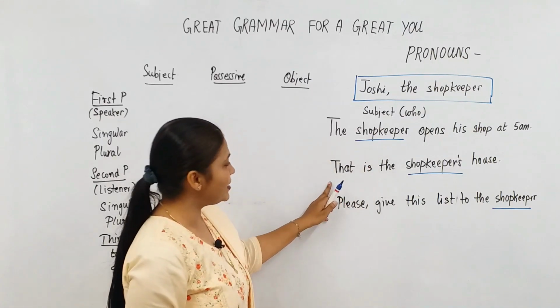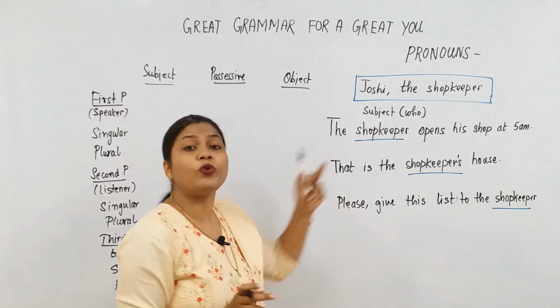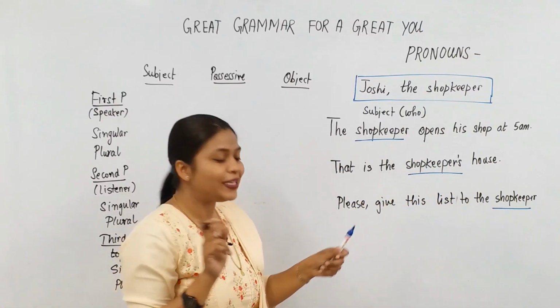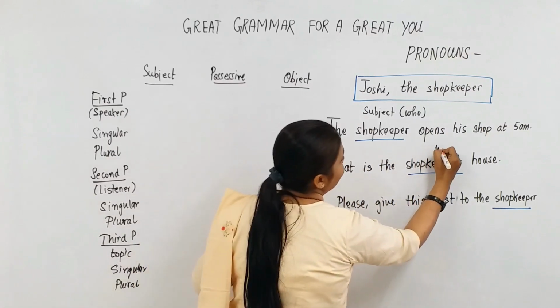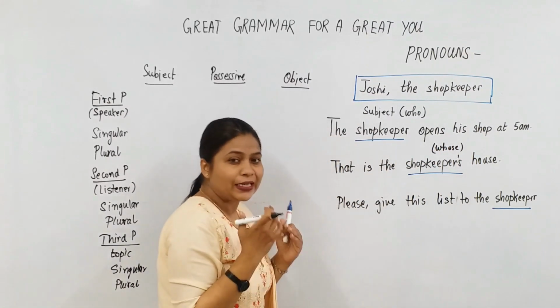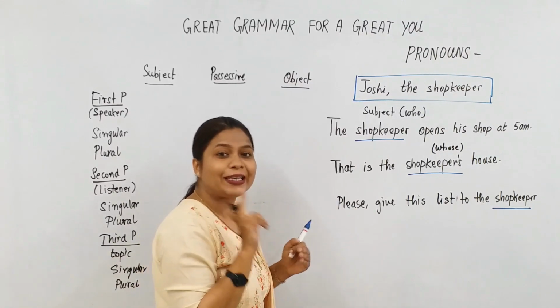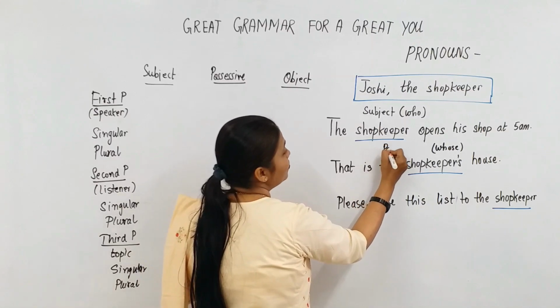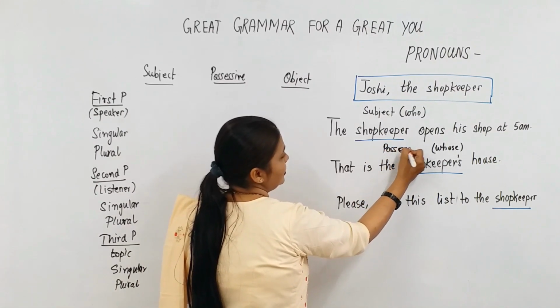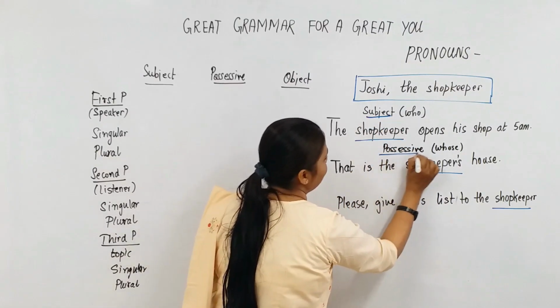Look at the second sentence. That is the shopkeeper's house. Whose house is that? Yes, you heard me right. I have asked the question whose. And if you get a noun as the answer to the question whose, that noun is said to be in the possessive case. So let's underline subject, let's underline possessive.